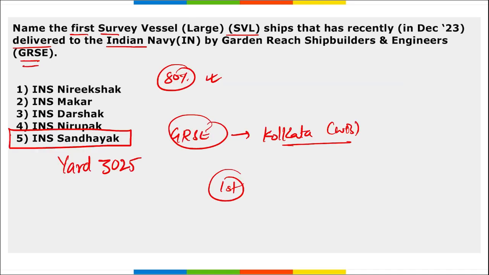Next, okay, one more thing here. Remember, apart from this INS Sandhyak, which is one of the 4, what are the other 3? They are Nirdeshak, Ikshak and Sanshodhak.